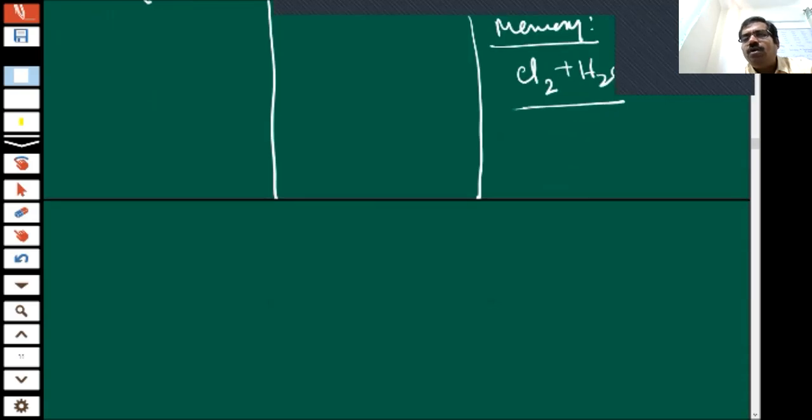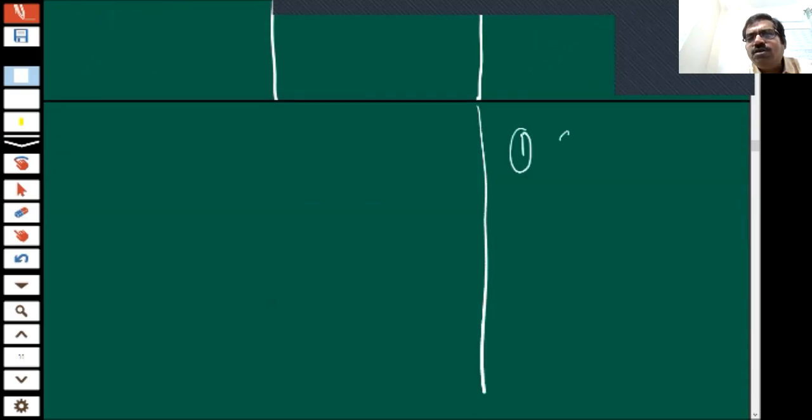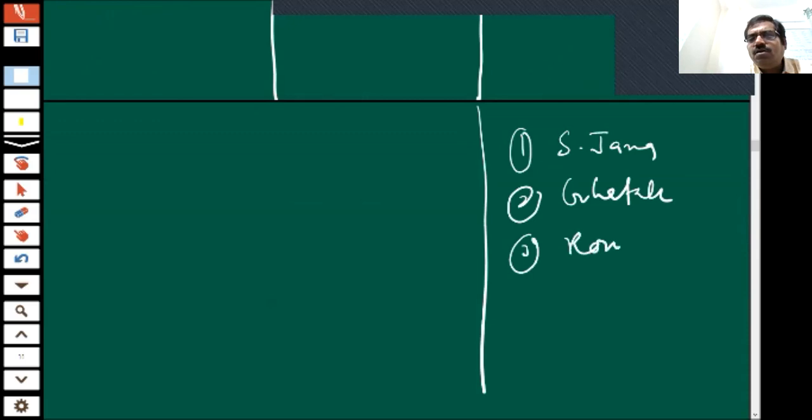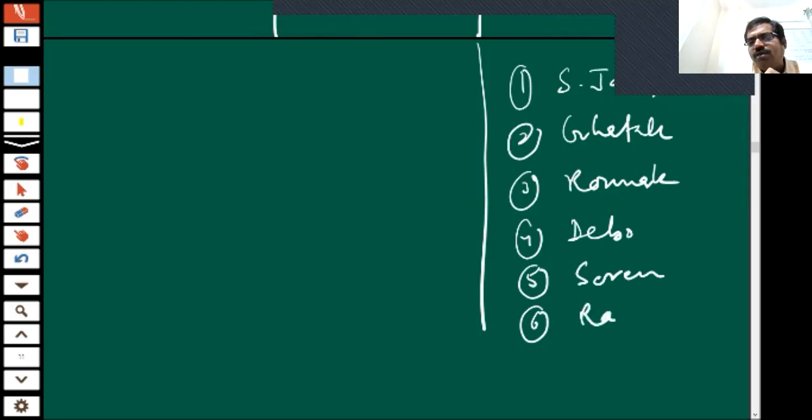Children, one notice: wherever you find these students, one is Sarabjit Jana, one is Ghatak, another is Raunak, one is Devo Malya, the fifth one is Soren, and one is Raj Nandini.